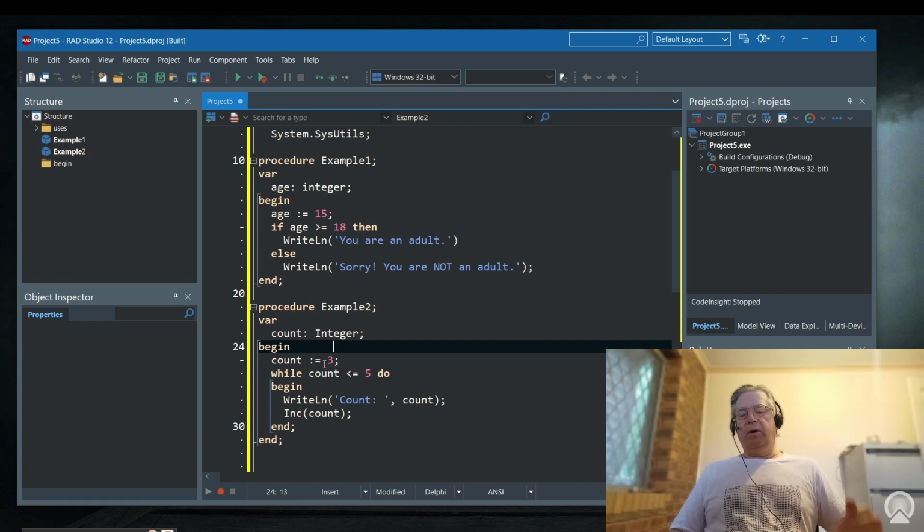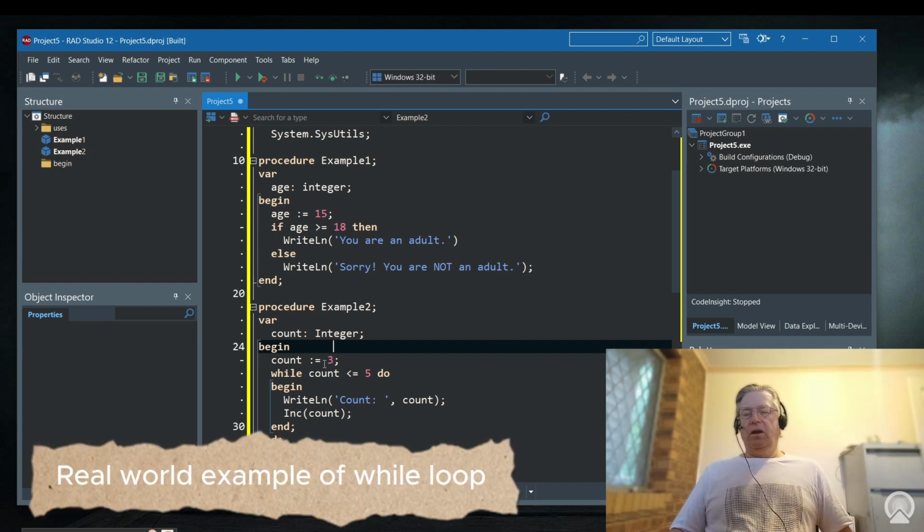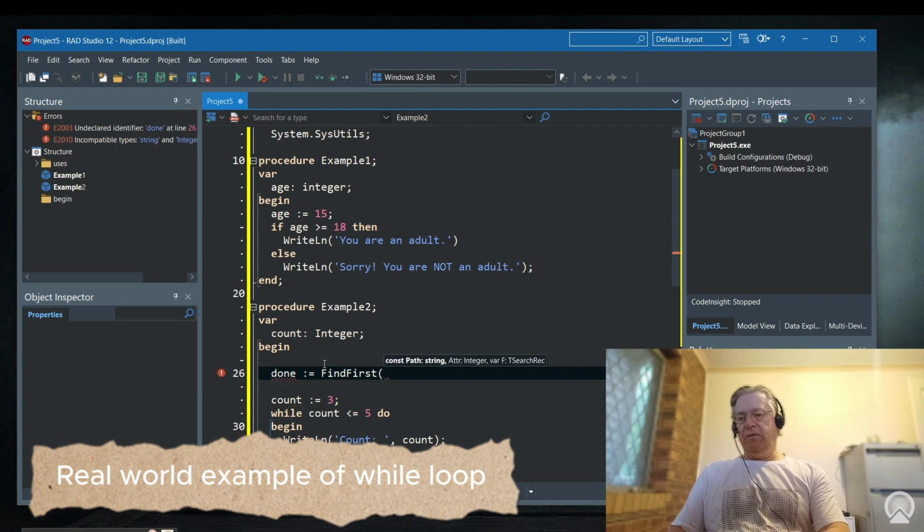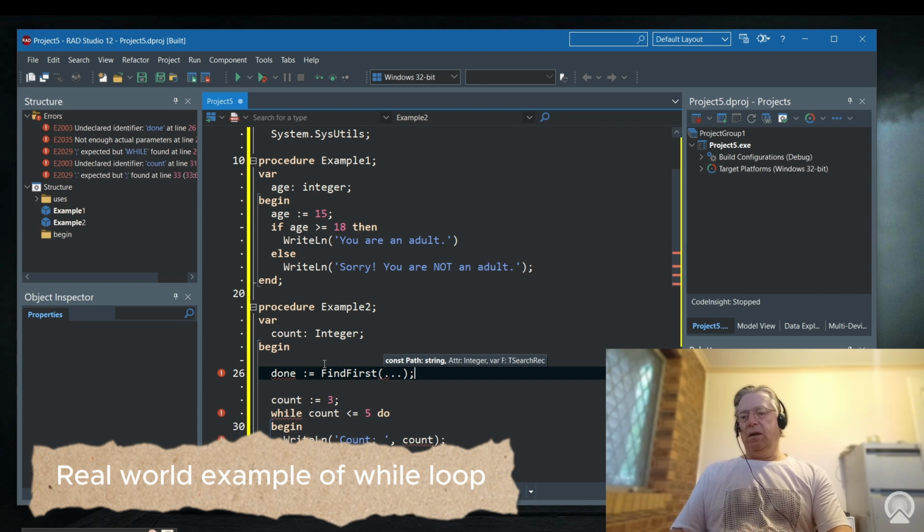There is a find first and a find next function, and each of these functions returns a numeric type, an integer, to indicate whether or not a file was found. So it would look something like: let's say done equals find first, and there are a bunch of parameters that you ask it for, and it will return, I think, 0 if there was nothing found.